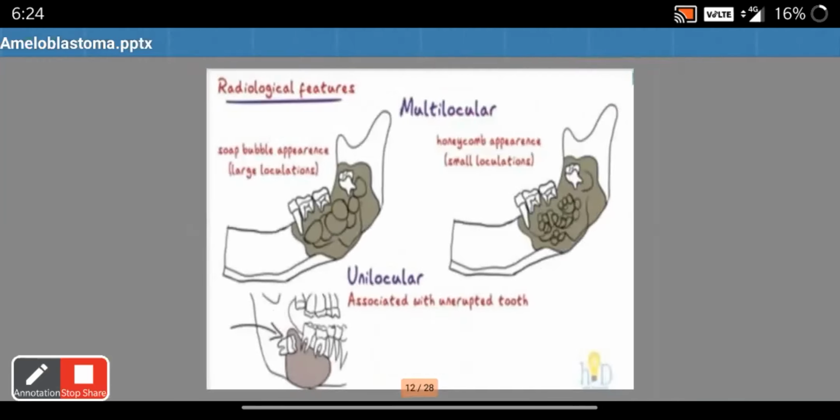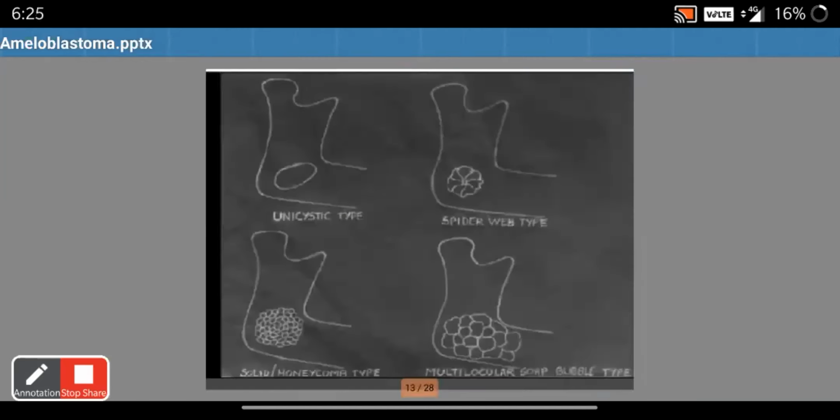You can see soap bubble appearance if there are large loculations. If the loculations present in the ameloblastoma are of bigger size, we can see soap bubble appearance. And if the loculations are smaller in size, then honeycomb appearance is seen. And then there is a unicystic type also. So moving forward, you all can see the unicystic, the soap bubble, and the multilocular appearance.